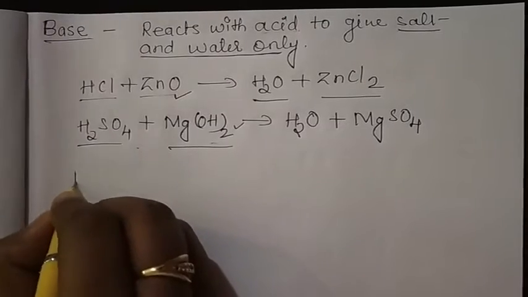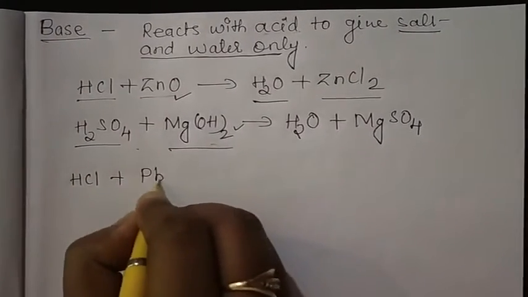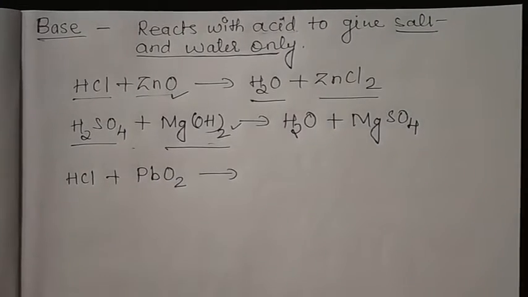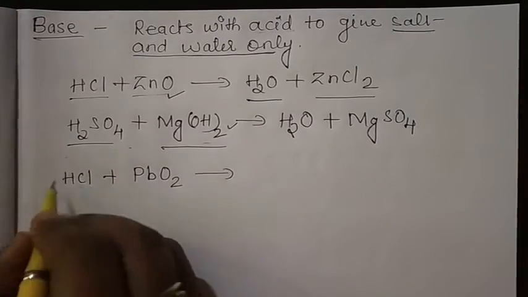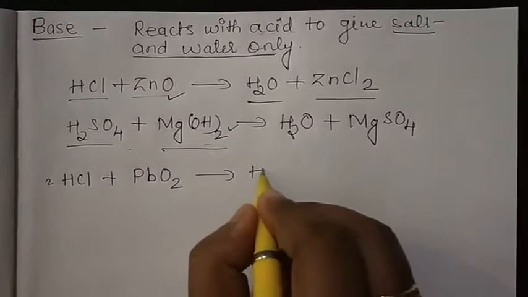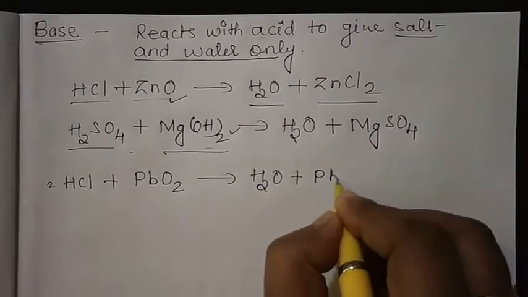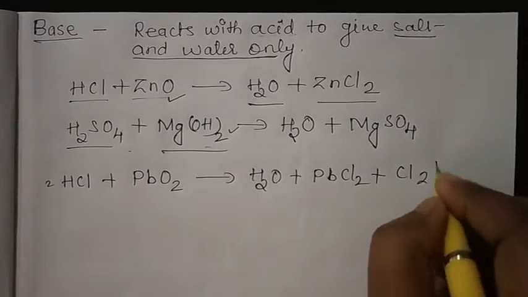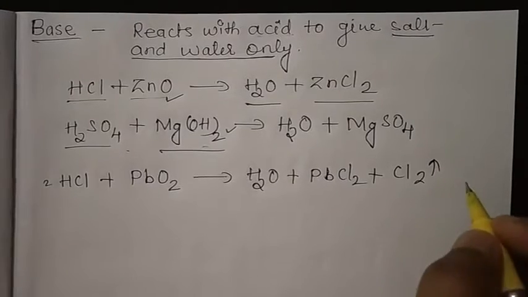Here we will see one more thing, lead oxide and lead dioxide. PbO is also there and PbO2 is also there. In this reaction, it gives H2O plus lead chloride plus Cl2 gas. You can balance it later, it's not a big issue.